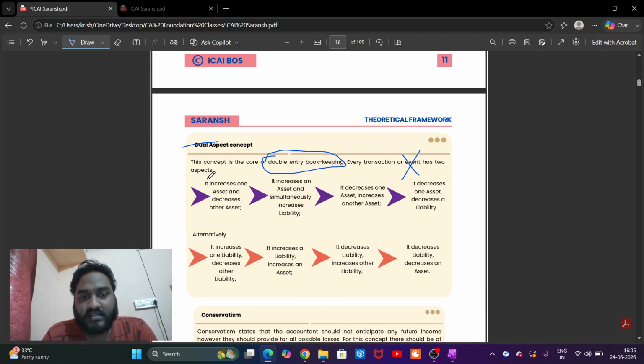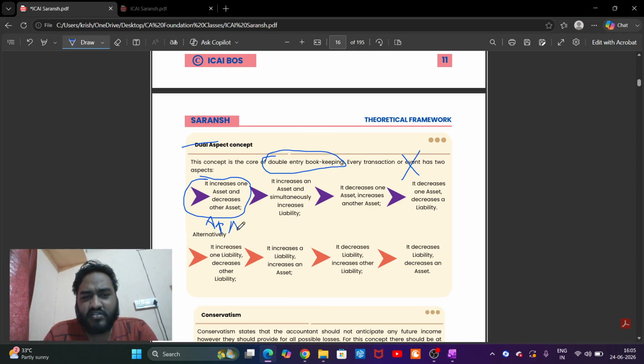There are two aspects: an increase in an asset and a decrease in another asset. One increase in an asset or one decrease in another asset. Increase in asset, increase in liability. Let me write this. Asset increase.